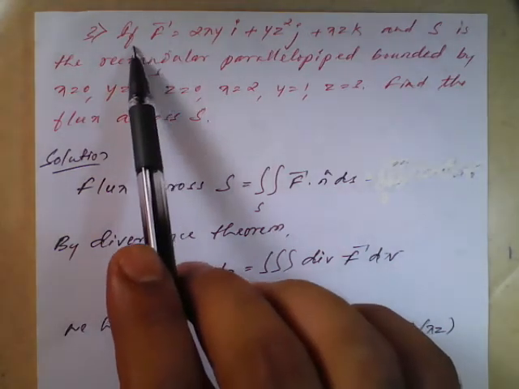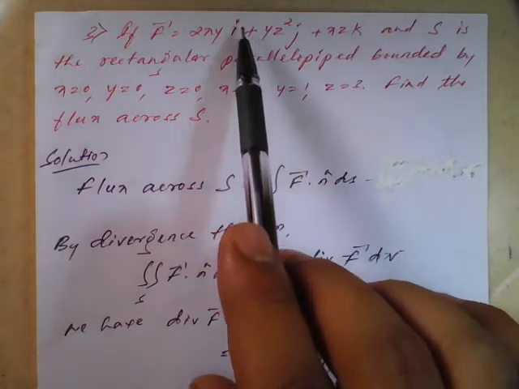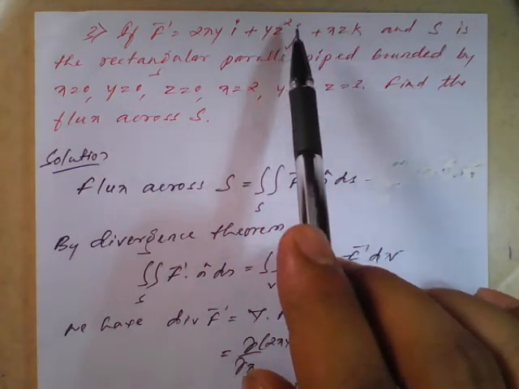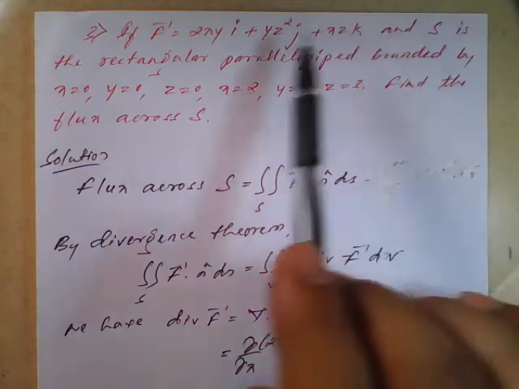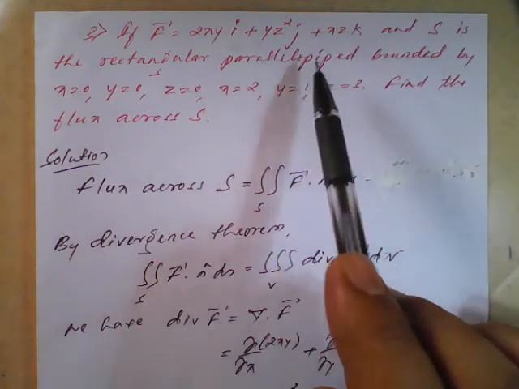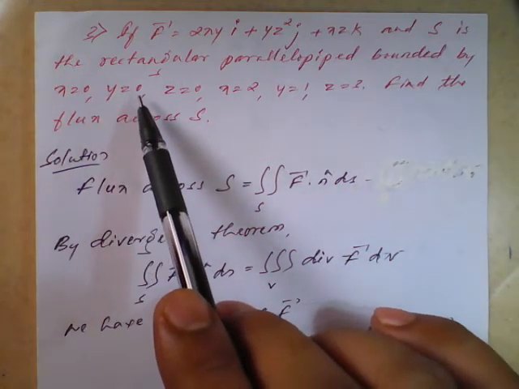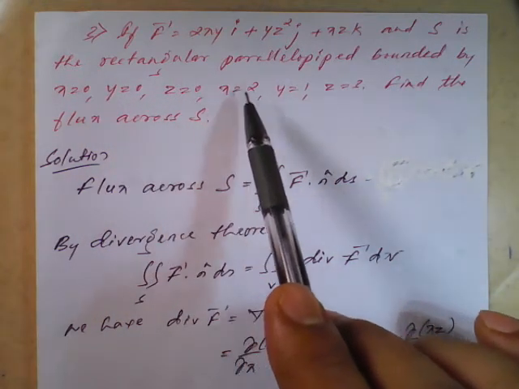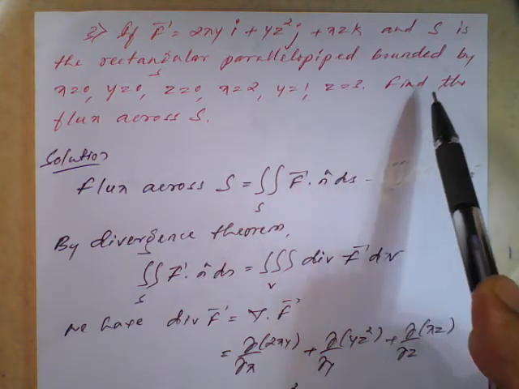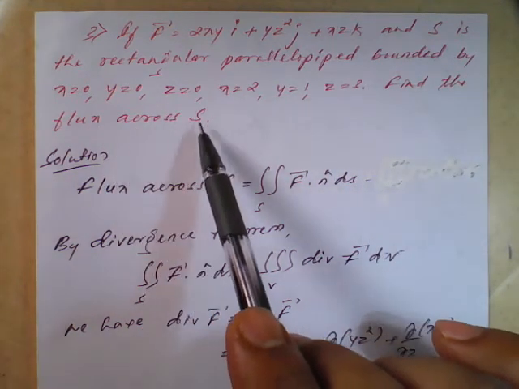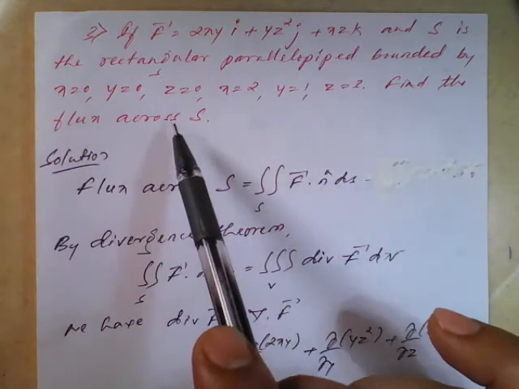So the question is, if vector f is equal to 2xy i plus yz square j plus xz k, and S is the rectangular parallelepiped bounded by x equal to 0, y equal to 0, z equal to 0, x equal to 2, y equal to 1, z equal to 3, find the flux across S. So I have taken this because they have asked to find the flux across S.